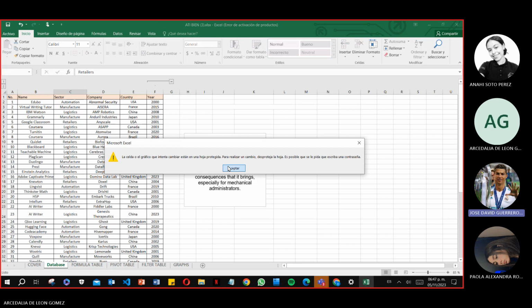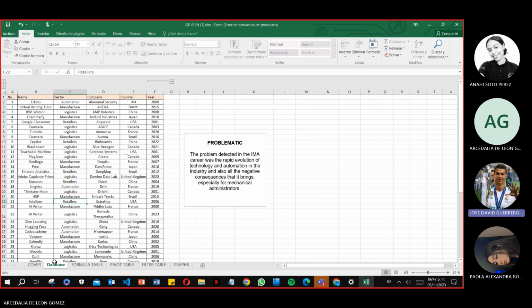And to unlock the sheet, we go to the Review tab, and in the Unprotect Sheet command, we click it, and it will ask us for the password to unlock the sheet, and we can edit it.